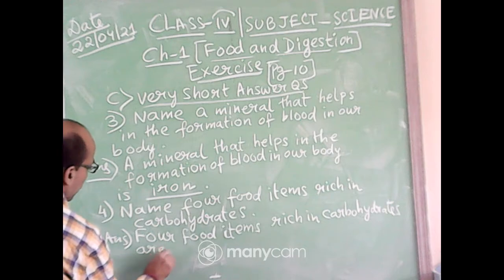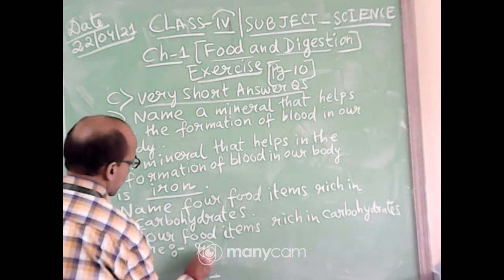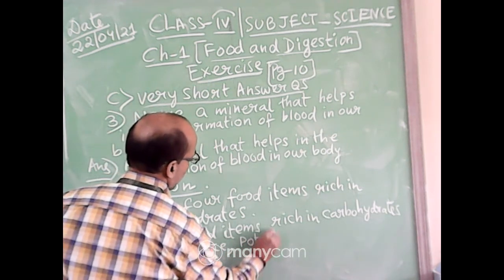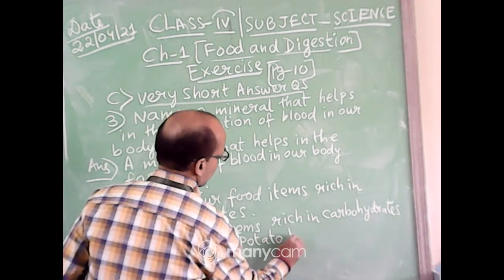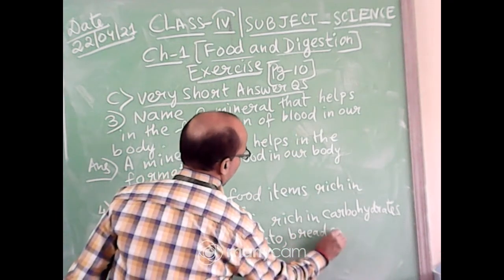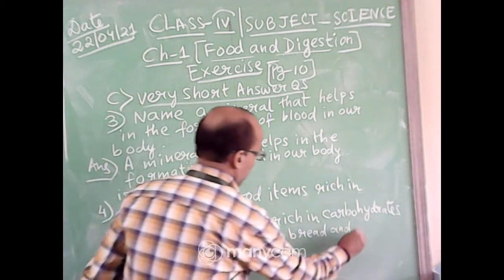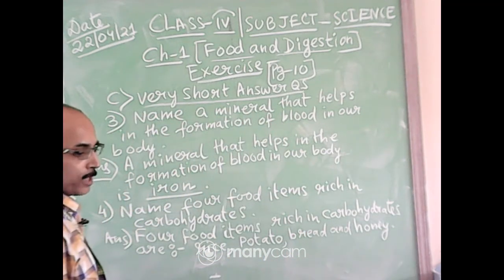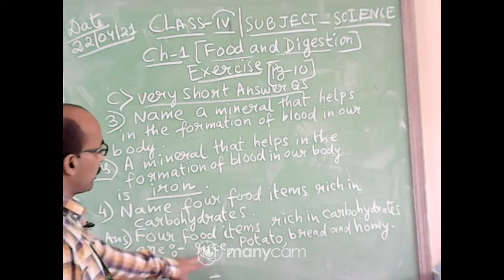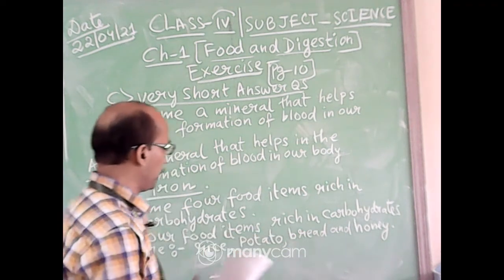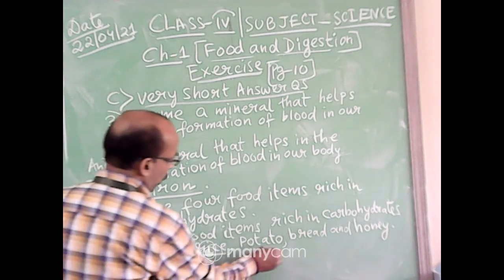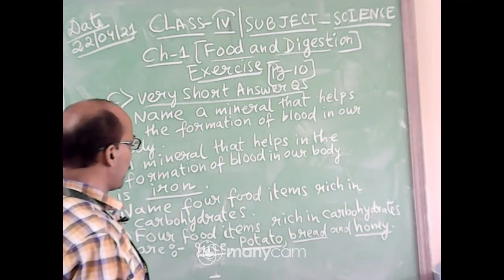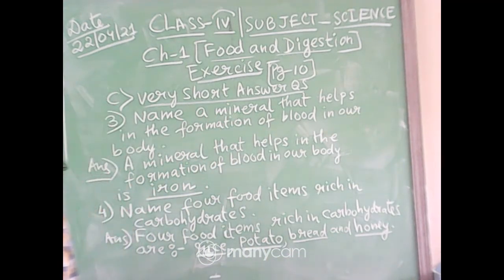are rice, potato, bread and honey. Okay, so 4 food items rich in carbohydrates are rice, potato, bread and honey. You will underline rice, potato, bread and honey. So we have completed 4. Okay.